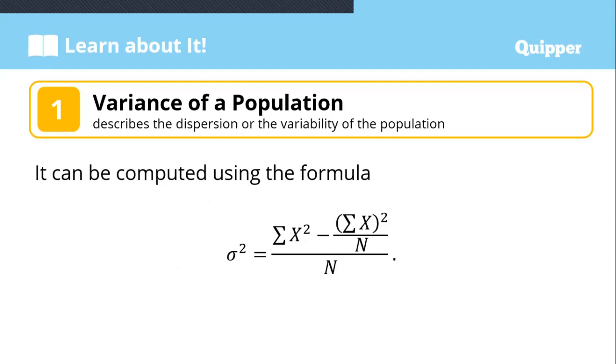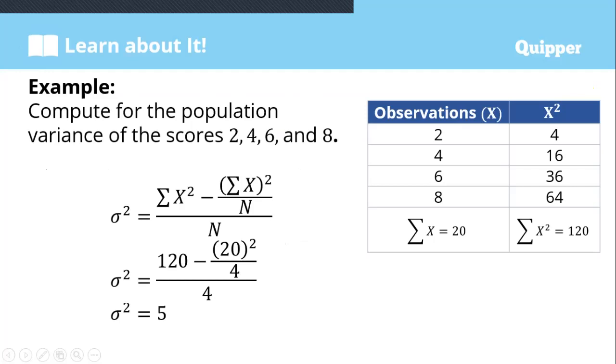To find the variance we need the formula. Variance is equal to the summation of x squared minus the quantity of the summation of x, squared over n, all over n. That is the formula for variance.